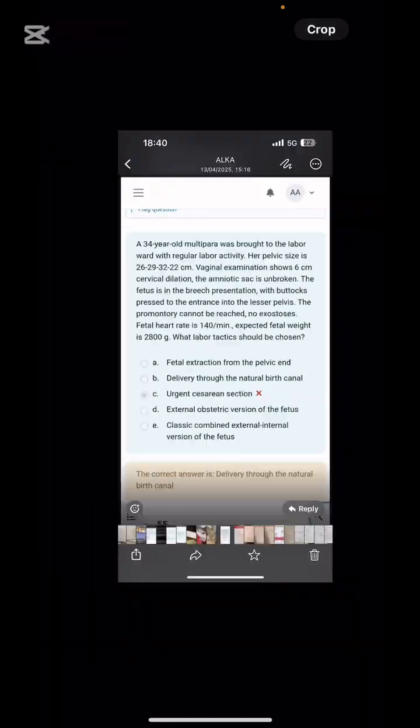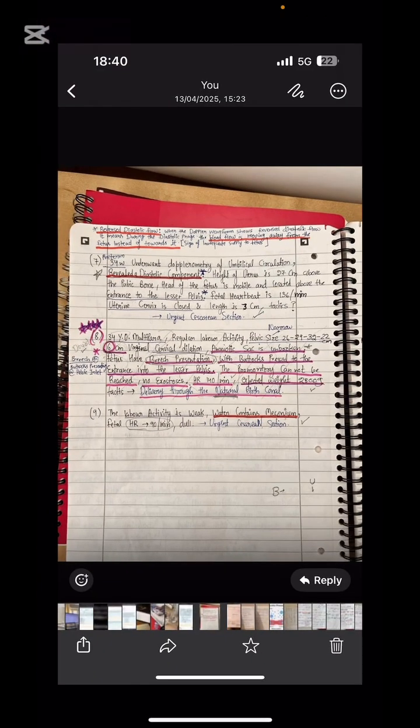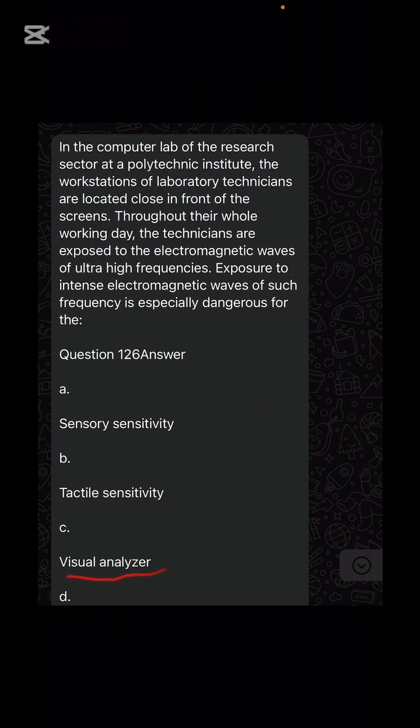if the dilation is 6 centimeter, what will you do? Delivery through the natural birth canal. We have written here, even if the breech is there, even if a lot of things are there, if the dilation is 6 centimeter, remember this atypical question. What will you do? Delivery through the natural birth canal.